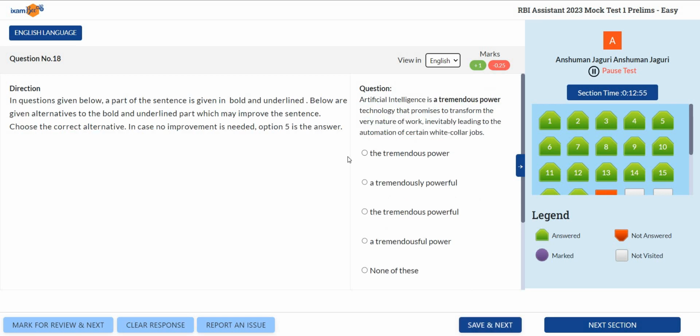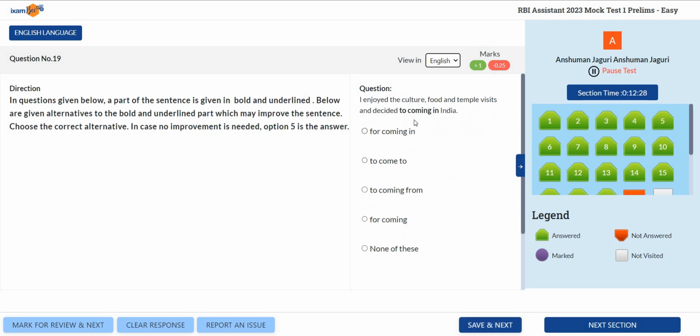Okay, now we come to the sentence improvement, right? So let's see now. Artificial intelligence is a tremendous power of technology. Technology is a noun, so we need an adjective, powerful here. So see, powerful comes in two options. Then we need how much powerful, right? So we need an adverb, tremendously powerful. So second is correct, right?